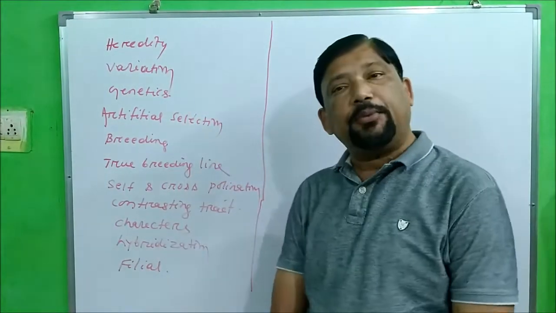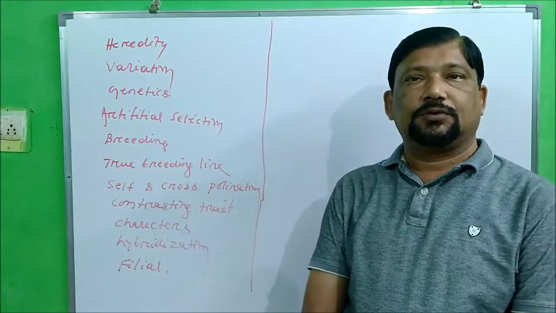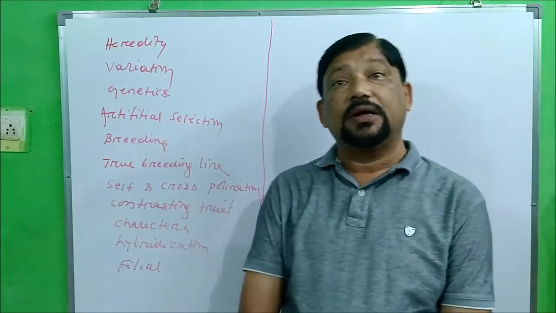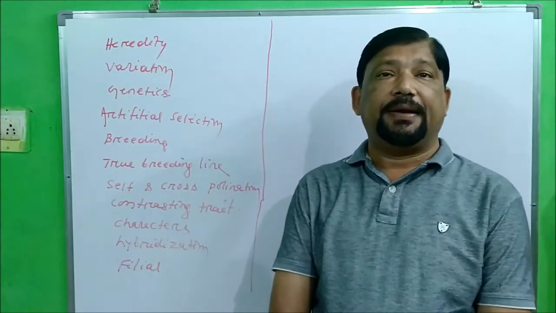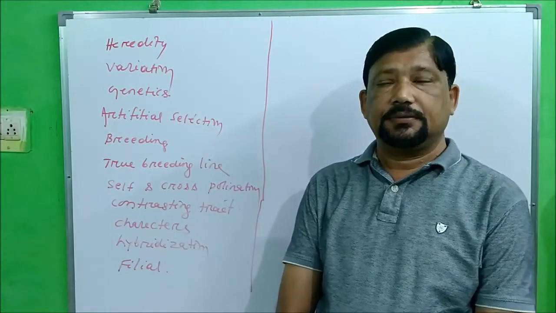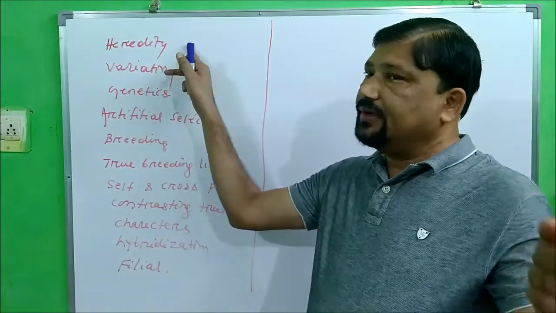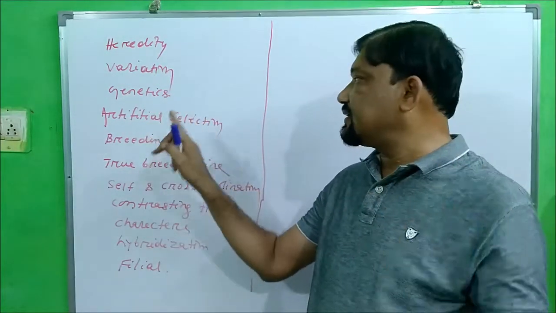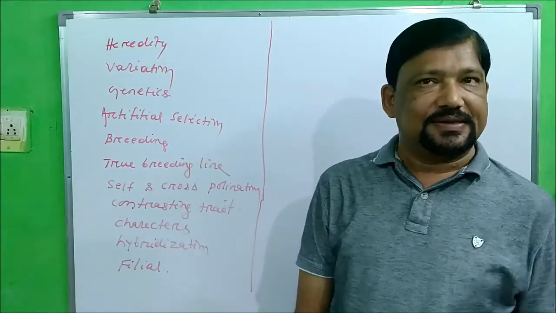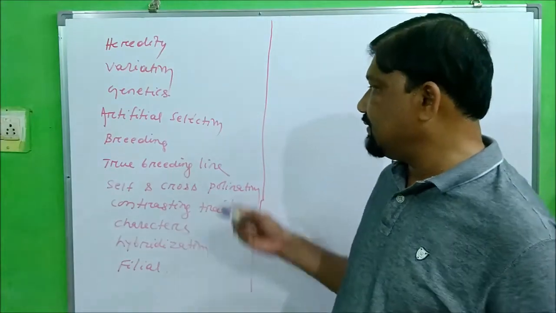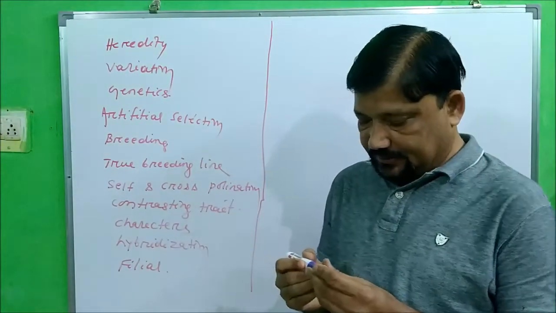So these are the important terms which you are going to learn before going to Mendelism. Clear? First one is heredity, that we have already discussed. Variation also we have discussed. Genetics also we have discussed. Okay. Now comes artificial selection.